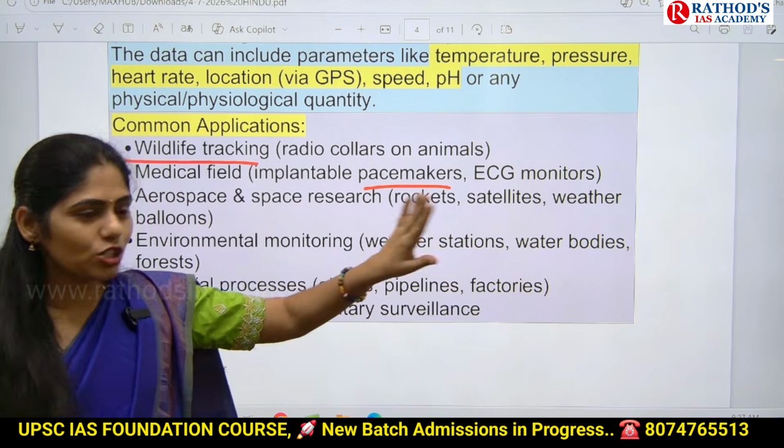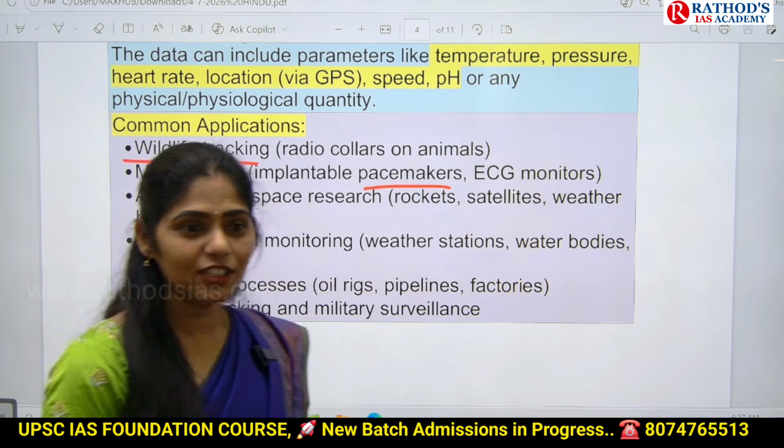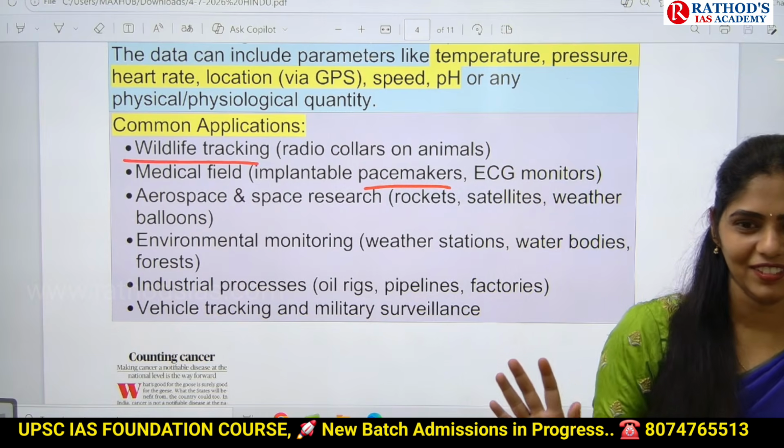And next one is ECG. Okay, have you seen the movie Dhruva? Everyone, Ram Charan's movie.